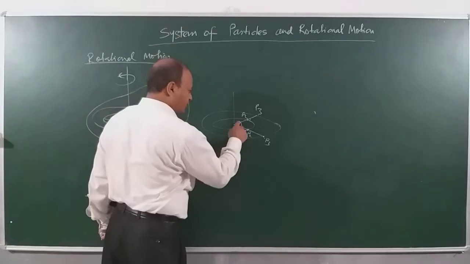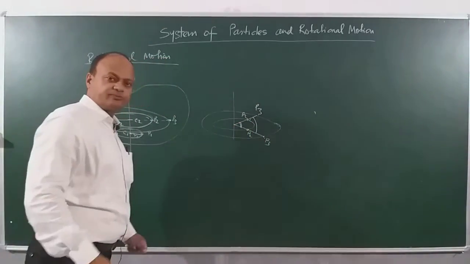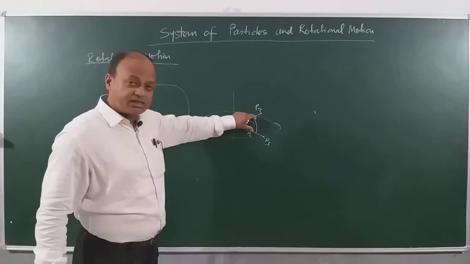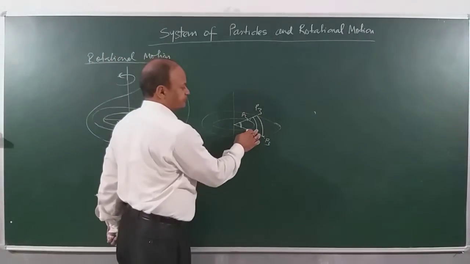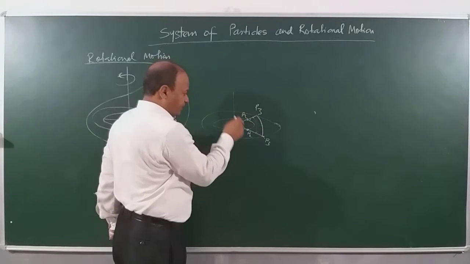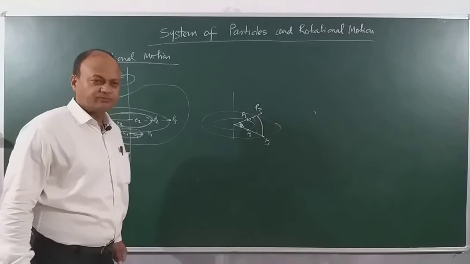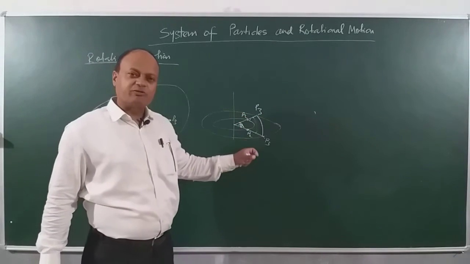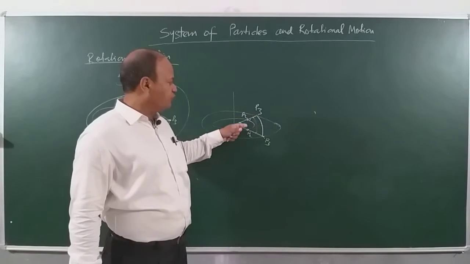Then you can see that the angle swept by P2 will be the same as the angle swept by P3. These angles are the same, but P3 has to travel a greater distance compared to the distance which P2 is traveling. But the angular displacement is the same.